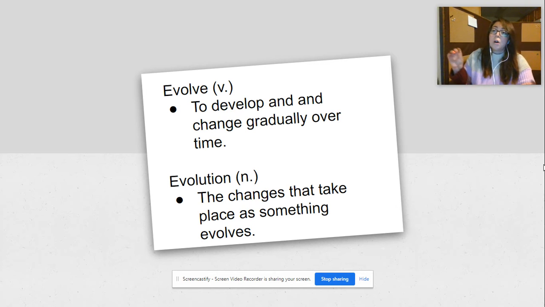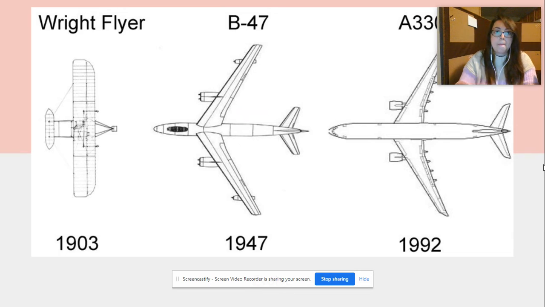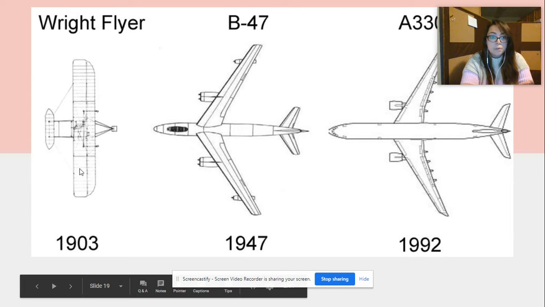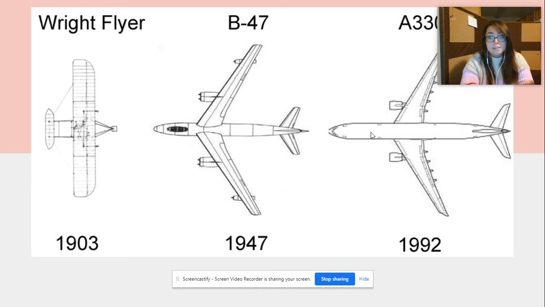So to evolve is to change, but what is changing is the evolution. So here we have a model of the evolution of airplanes. So this is the Wright Flyer from 1903, and it looks greatly different from the modern airplanes of today, but you can see the change in transition.